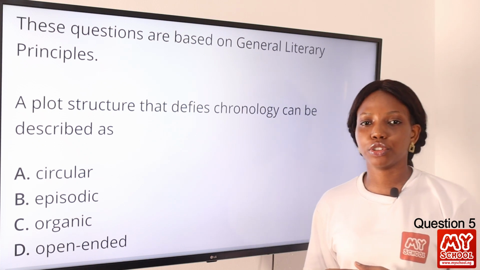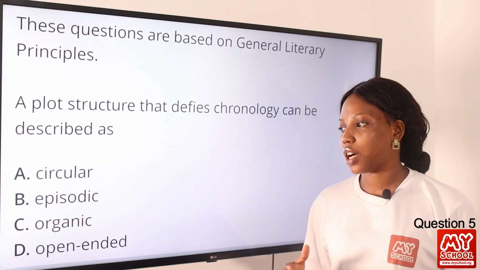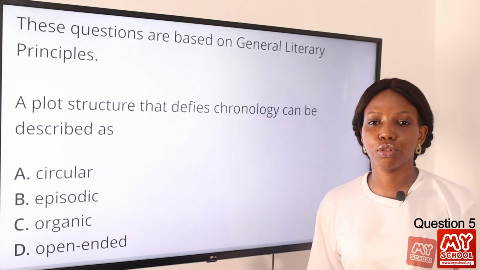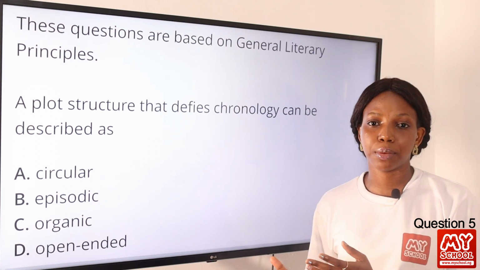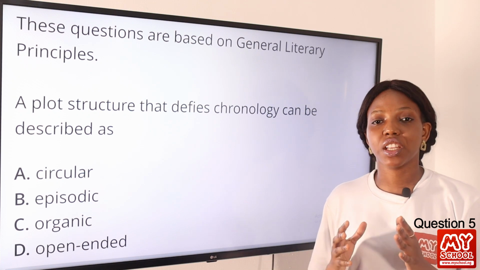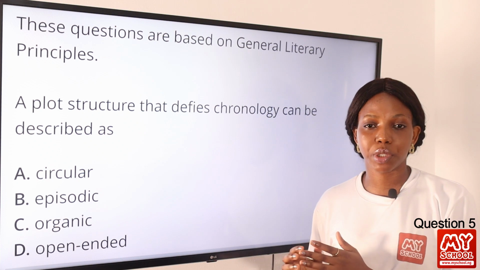So when we talk about plot structure, there are different types of plot structure, but the most common are episodic plots and organic plots. Organic plots are plots that follow arrangement of events in time. So they are orderly, they are chronological. But for episodic plots, they defy chronology. They do not follow a particular arrangement in time.